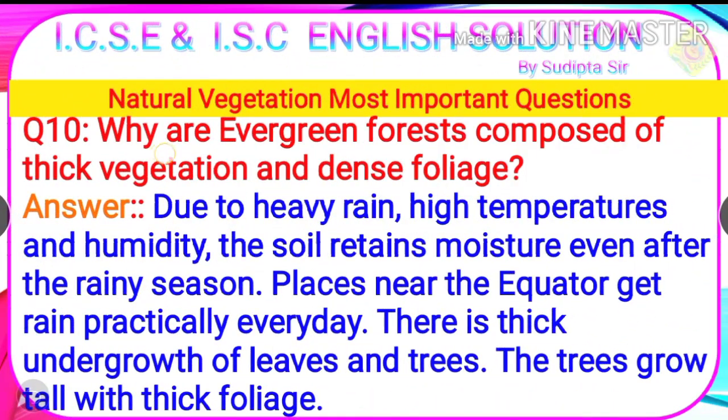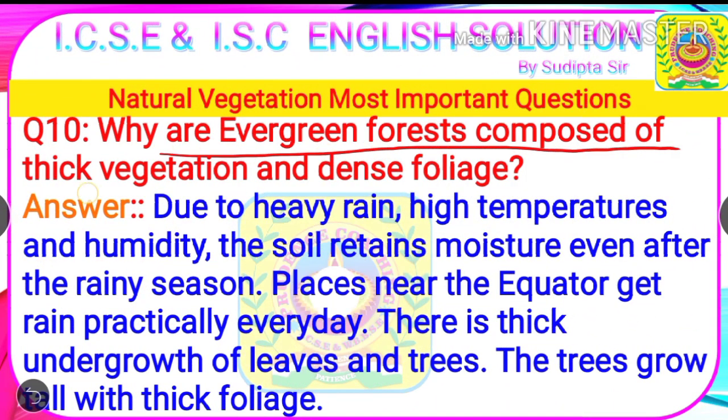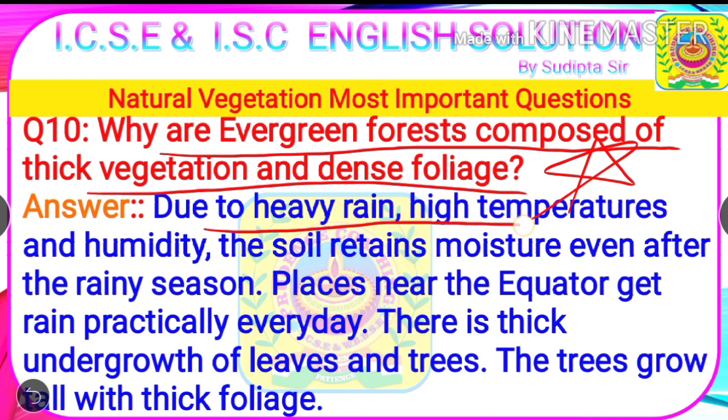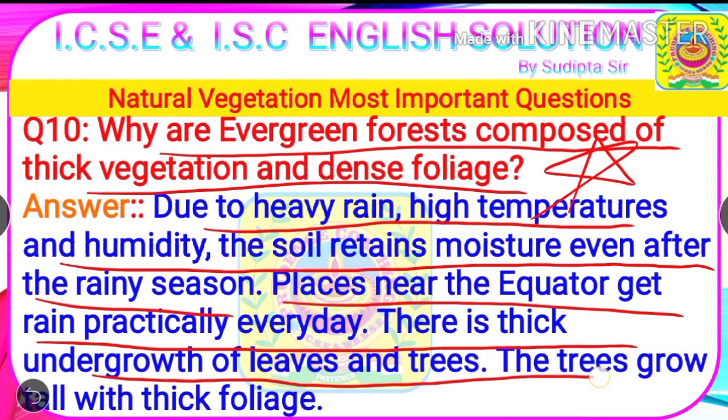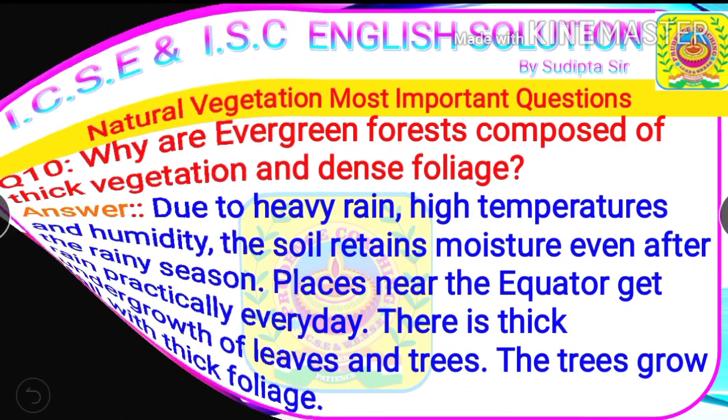Next, why are evergreen forests composed of thick vegetation and dense foliage? Students, this is another important question. Answer: due to heavy rain, high temperatures and humidity, the soil retains moisture even after the rainy season. Places near the equator get rain practically every day. There is thick undergrowth of leaves and trees. The trees grow tall with thick foliage.